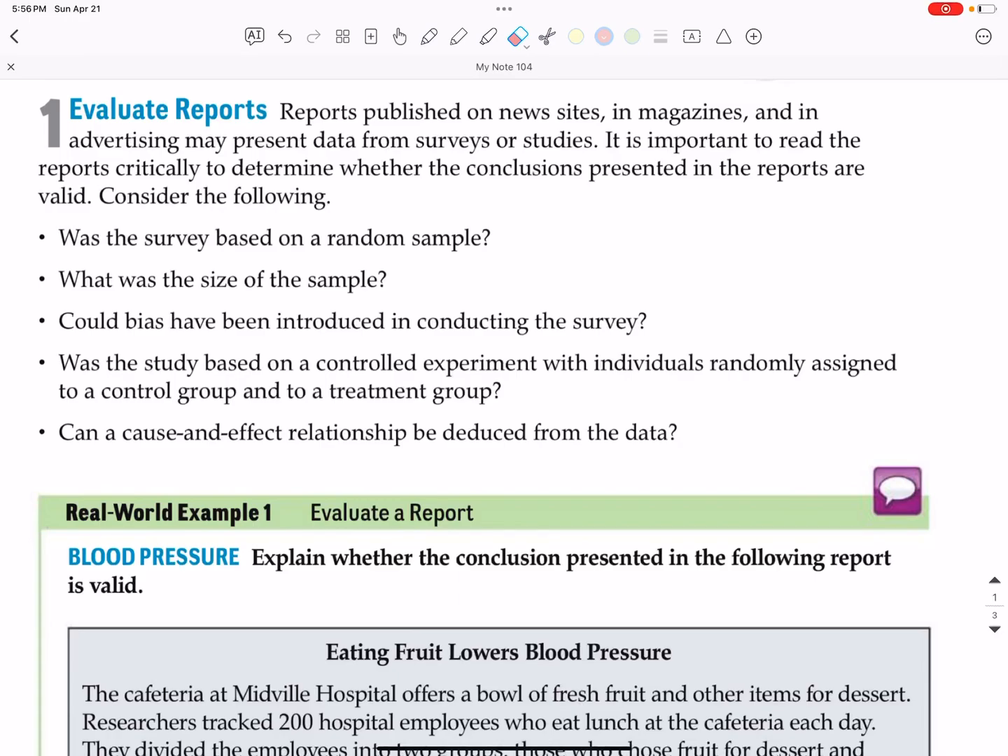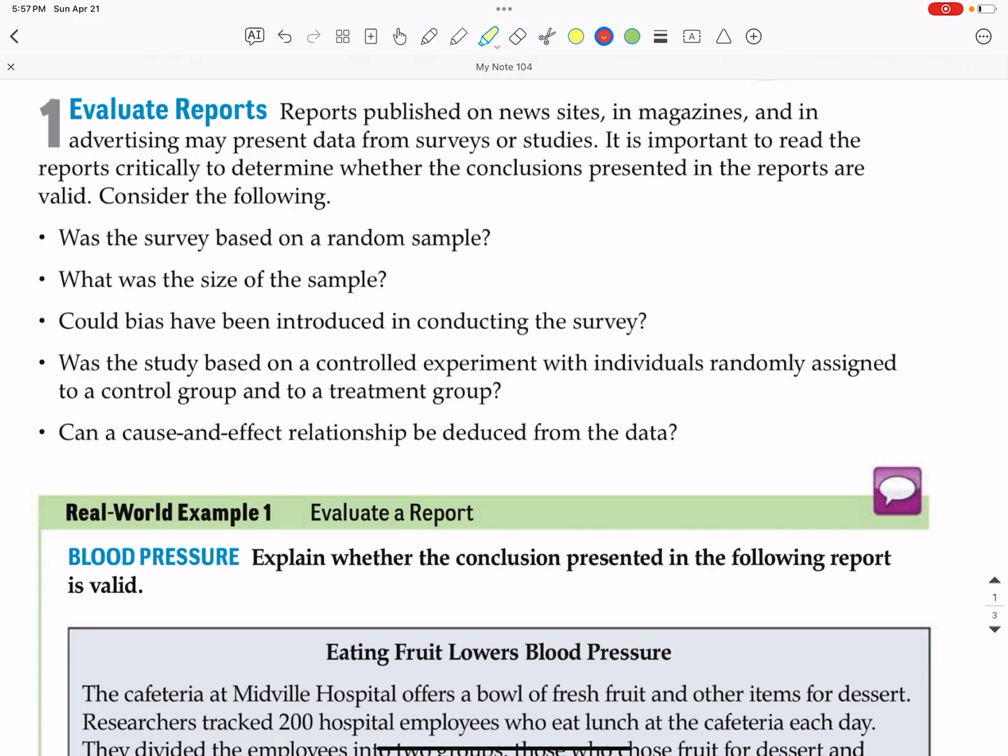This section is about looking at published reports and analyzing them for accuracy, and also looking at reports to see if there's any reason why the person doing the reporting might be presenting the information in that particular way.